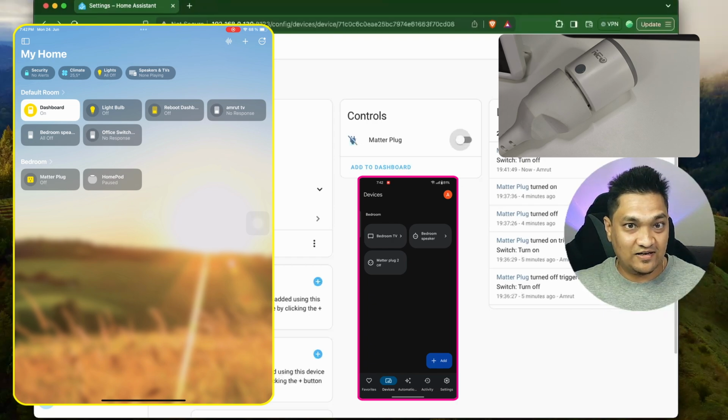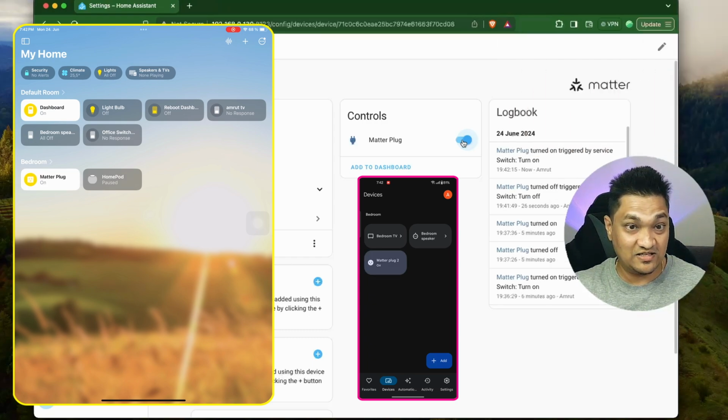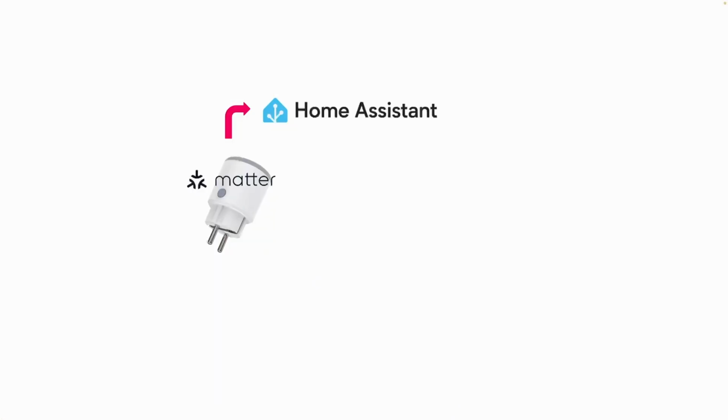So now let's try turning it on from Home Assistant and see what happens. So if you see all the 3 places, it is right now showing that it is on. So that means it is reflecting on all the 3 ecosystems that this device is right now on. So right now we have connected the plug for the first time with Home Assistant. Then from Home Assistant, we connected to the Google ecosystem. Then we connected it to the Apple ecosystem.